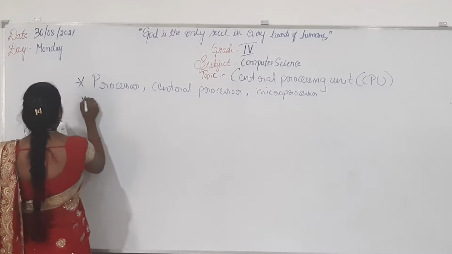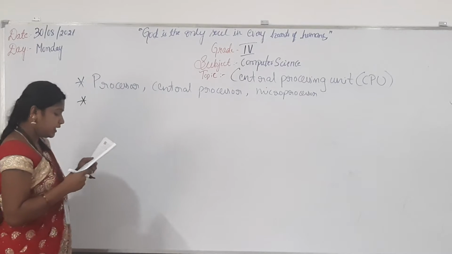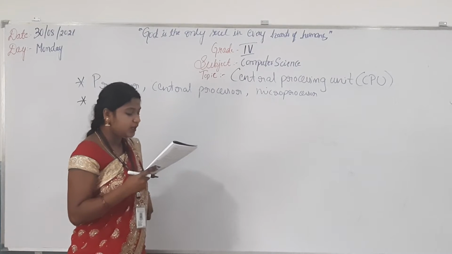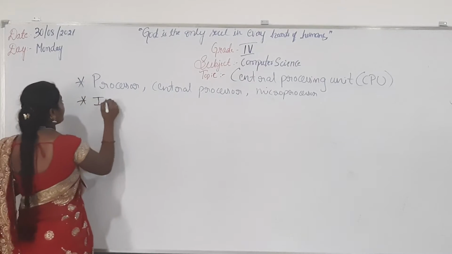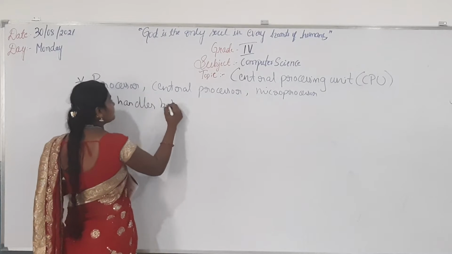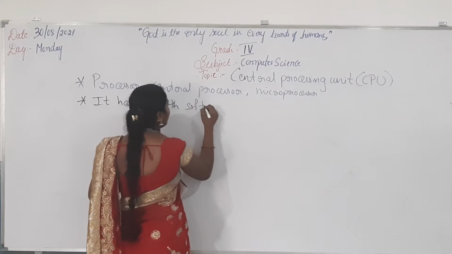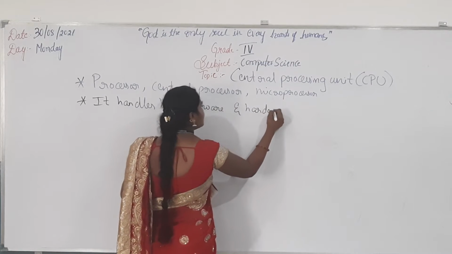Then this CPU handles all the instructions it receives from the hardware and software running on the computer. What does that mean? It handles both software and hardware.